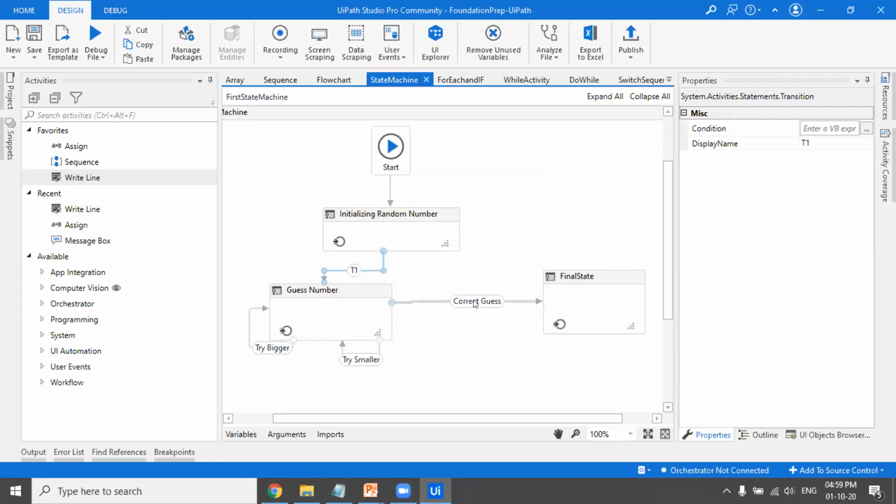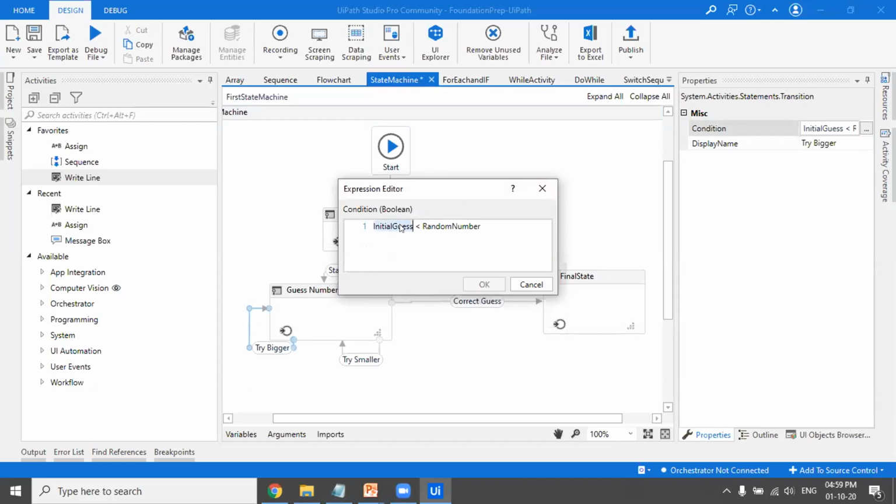So how is this correct guess written? If you just select this transition, the arrow that has been going in, you'll get a properties pane here. From here, you can edit it. You say start of the game. This is how you can change the display name. Also, you can mention the condition. If I select this, there is also a condition given here.